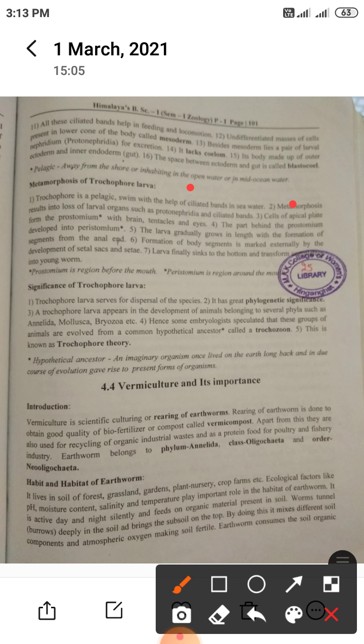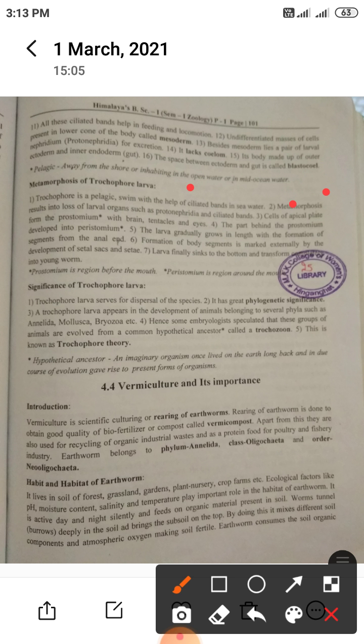They require cilia for locomotion, so they swim with the help of ciliated bands in seawater. Metamorphosis results in loss of larval organs such as protonephridia and ciliated bands. Which organs are lost? The protonephridia, which help in excretion, and the ciliated bands.